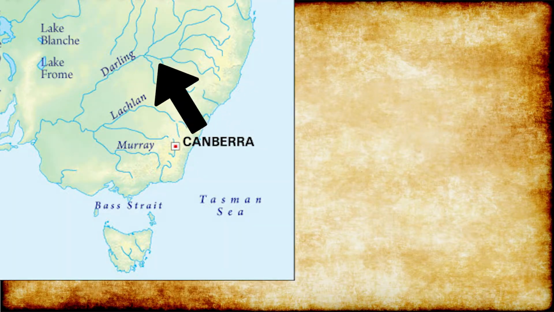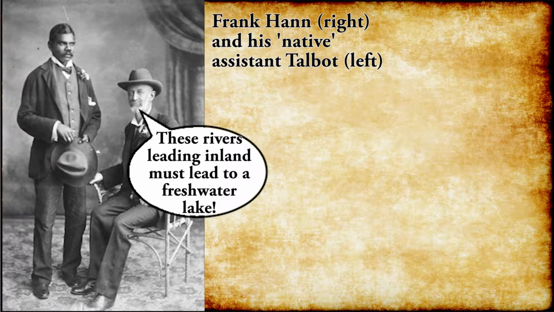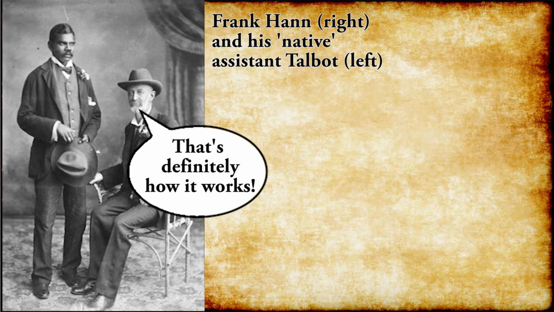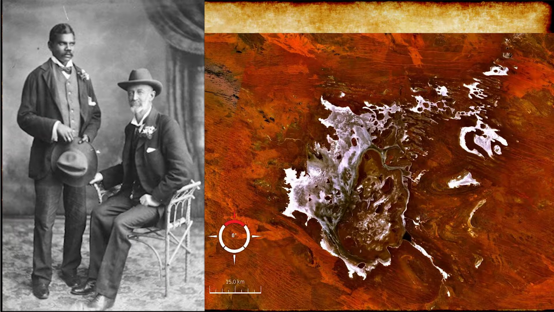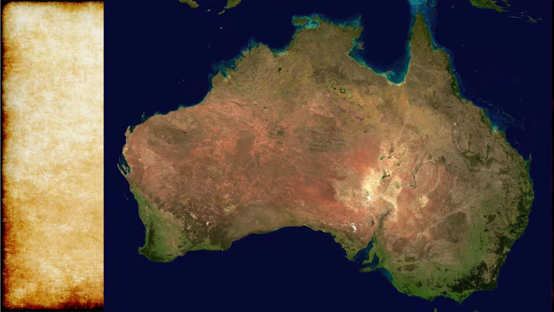In reality, the basin drained into the Darling River, which then left the continent to the south in Adelaide. Others have tried to find similar sources, most notably Lake Disappointment. Streams leading to it were hoped to be freshwater, but it was found instead to be a saltwater lake. By the end of the 19th century, Australia's dead heart was a begrudgingly accepted fact.